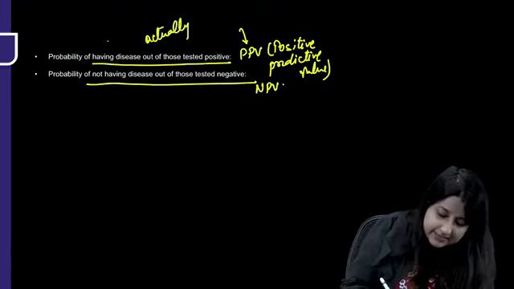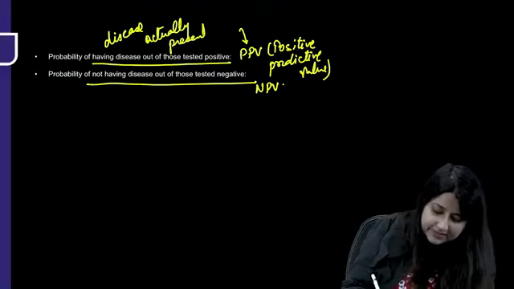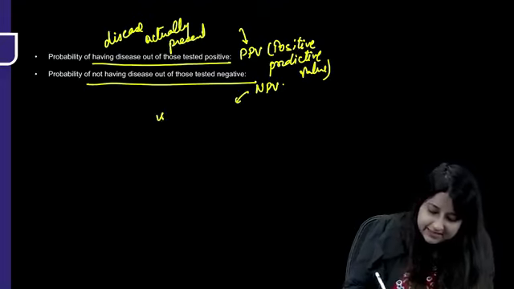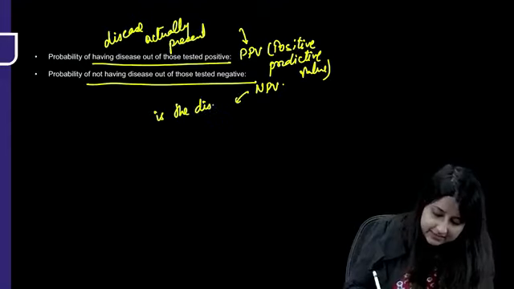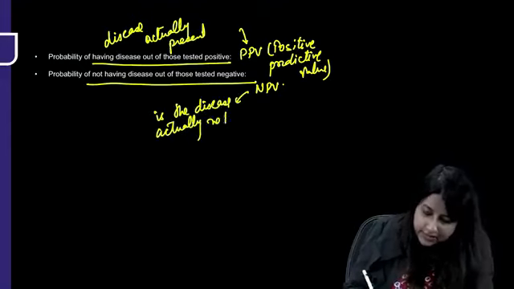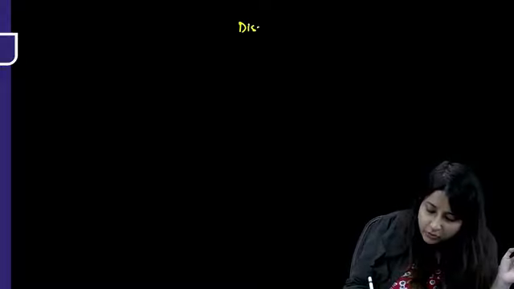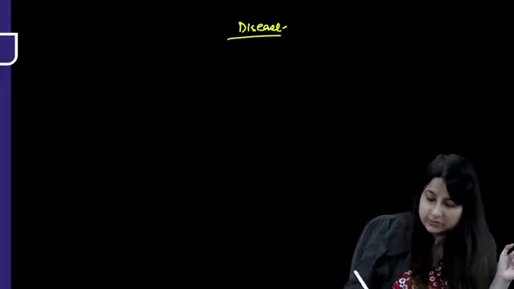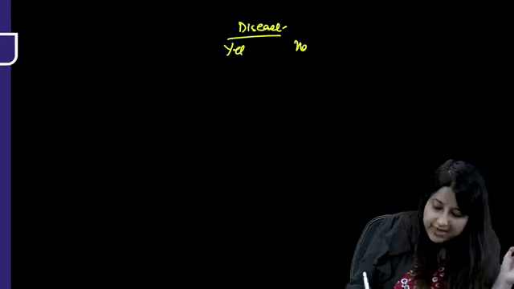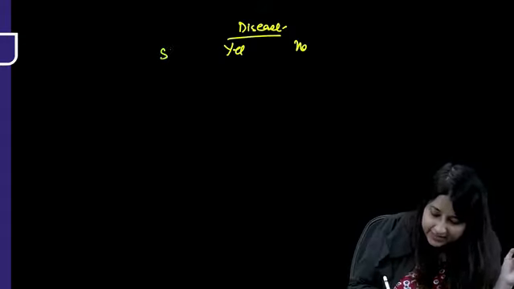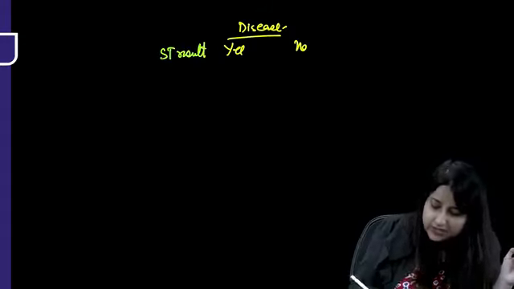PPV tells us, is the disease actually present? NPV tells us, is the disease actually not present? So we're going to look at this with the help of a 2x2 table as well as formula. So always remember, like I've taught you, disease has to be on the column side, yes, no. And screening test result, ST result, has to be on the row side.